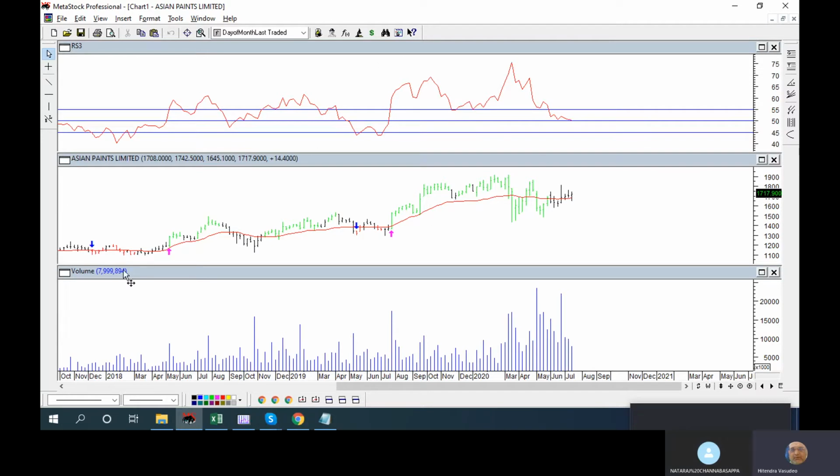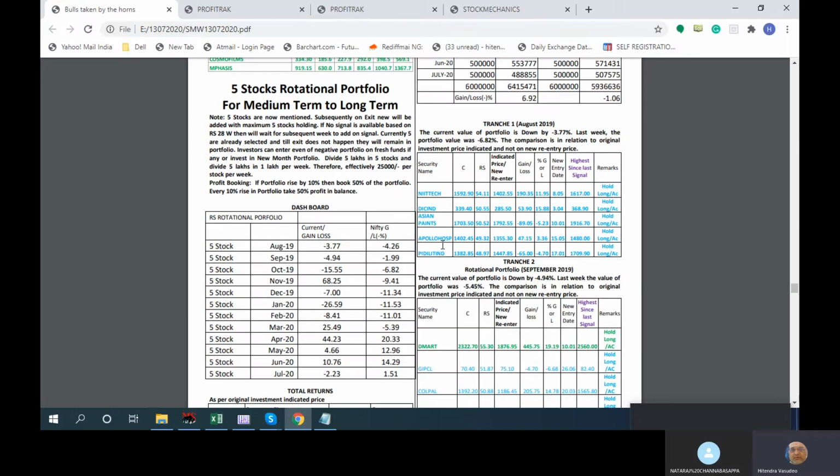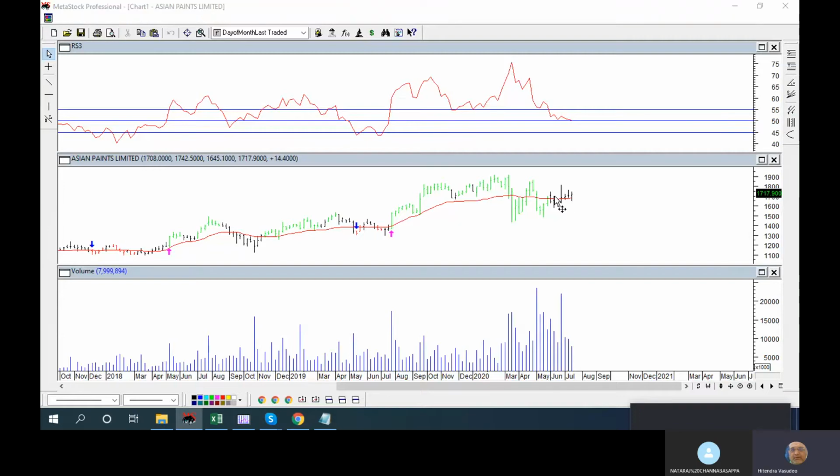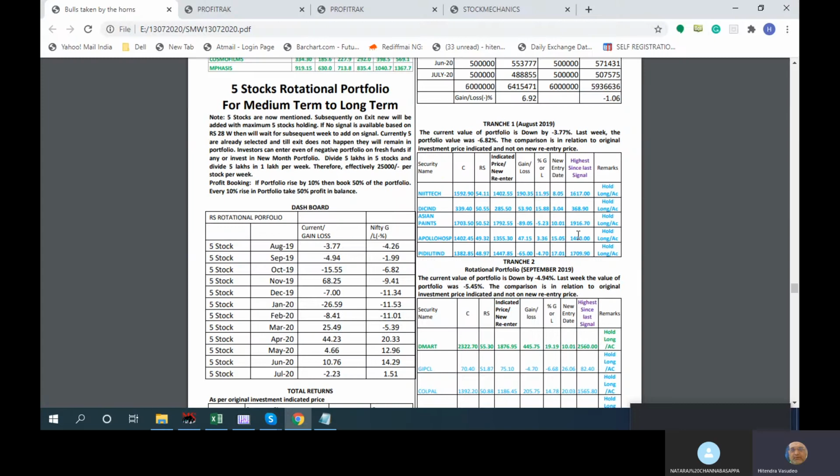This is one of the methods and technologies we have developed for these monthly portfolios. In this section, where we see Asian Paints, the indicated price and indicated gains are the current, last signals. It might show you trend dates also.